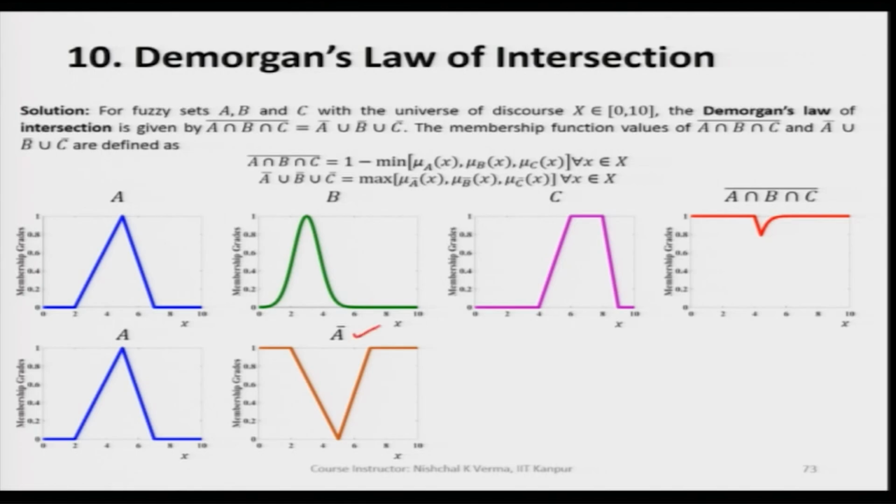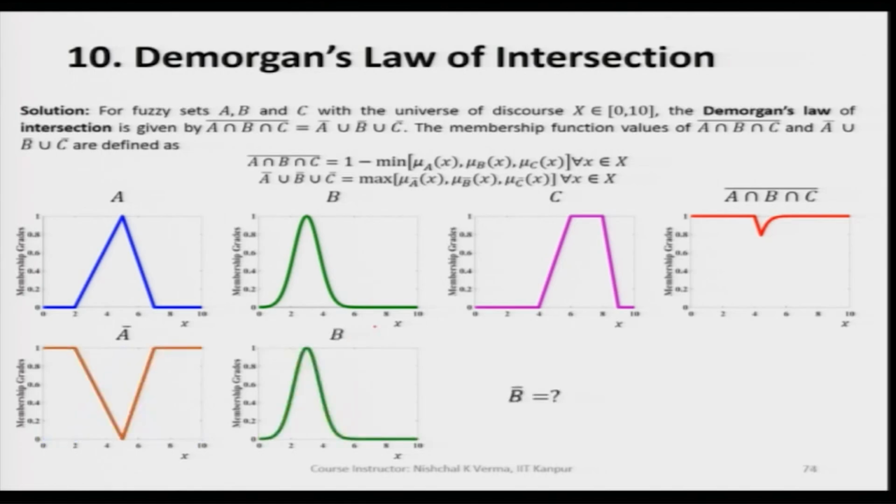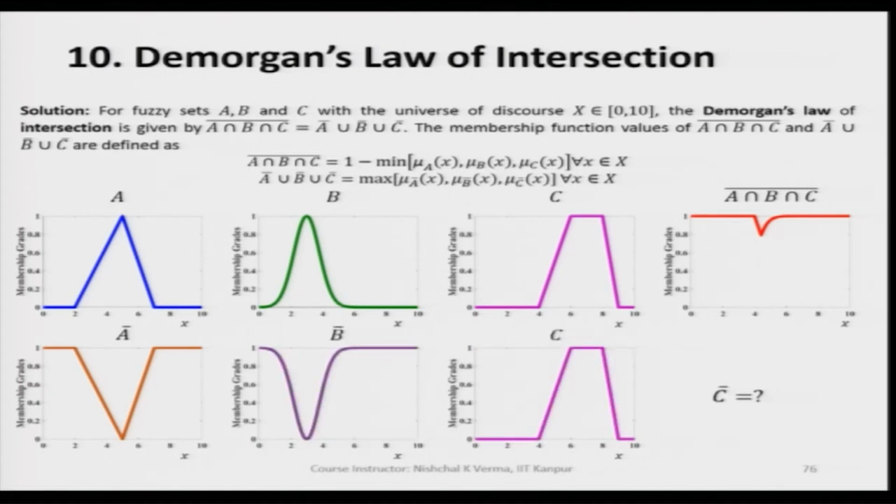So, we have A complement here, and then let us find B complement. So, B complement is here. We already know how we can find the complements. We subtract the respective membership values from 1 throughout the universe of discourse. We get the complement, and so when we have B complement, now we see C complement. So, C complement is here.